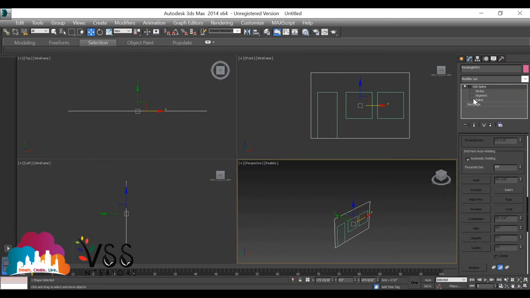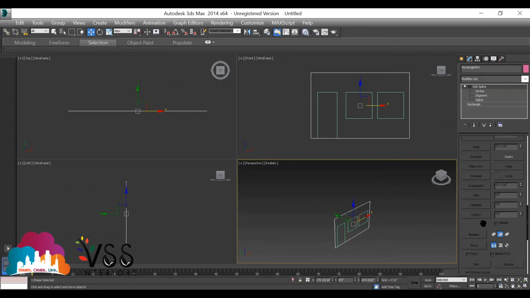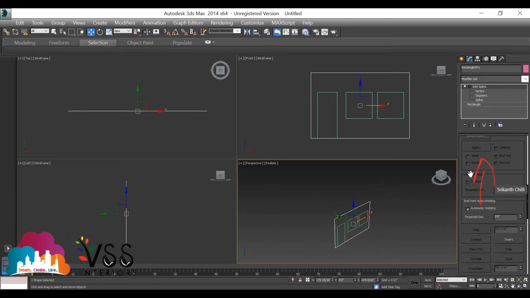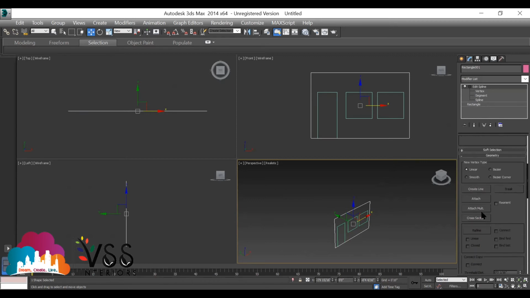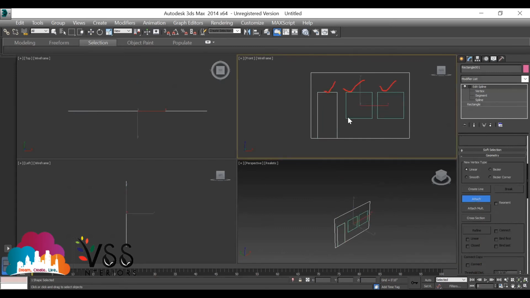No need of going with vertex, segment and spline. Attach normally use होगा. Search for attach. Vertex या arrow पे drag. ऊपर रहता है, ऊपर. Okay. Attach. And attach all the sketches. This one, and this one. Done.